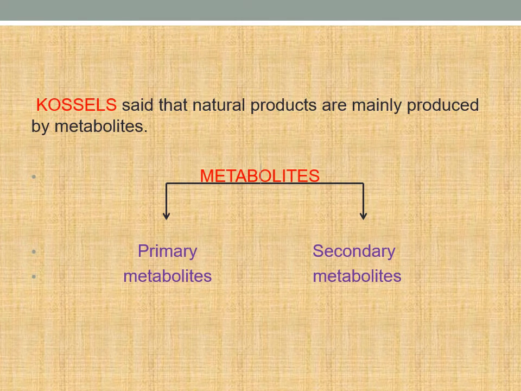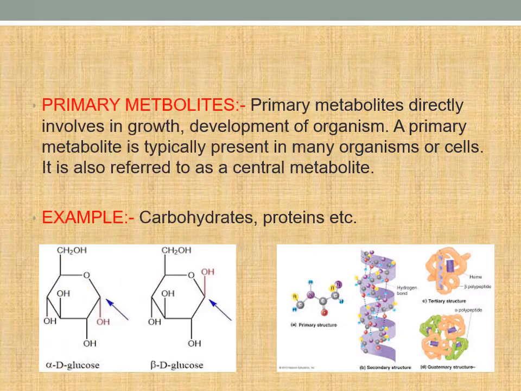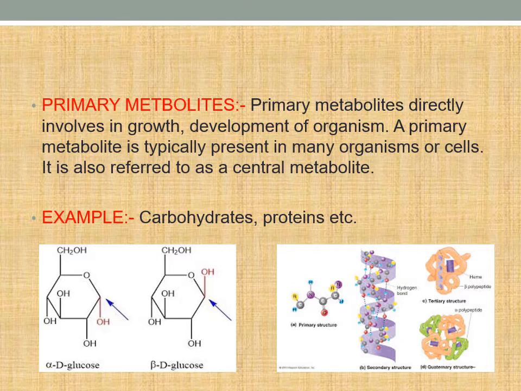This is explained by Kossel. Kossel said that natural products are mainly products of metabolites. He considered metabolites into two types, primary metabolites and secondary metabolites. Coming to the primary metabolites, as the name suggests, primary metabolites are involved in the primary functions like growth, development, and differentiation, etc. A primary metabolite is typically present in many organisms as they are the structural components of the cell, or we can say the producers.